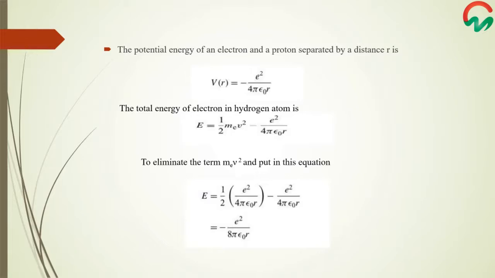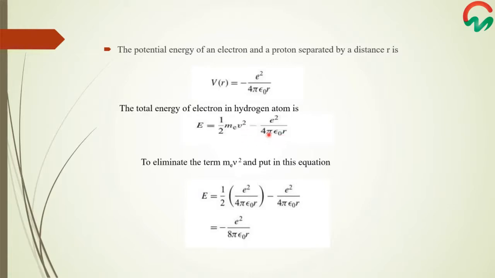The energy of the electron is the sum of kinetic energy and potential energy. The potential energy of an electron and proton separated by a distance r is given by V(r) equals minus e square over 4 pi epsilon naught r. The total energy, which is the sum of kinetic energy and potential energy in the hydrogen atom, is equal to E equals 1 by 2 m v square minus e square over 4 pi epsilon naught r.